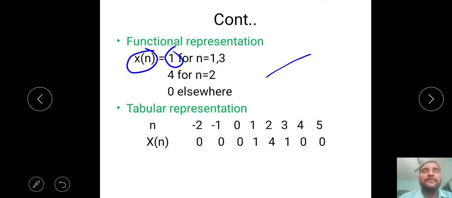One is n, another one is x of n. At n position, what is the amplitude? That means at n is equal to minus 2, what is its amplitude? At n is equal to 0, what is its amplitude? At n is equal to 1, what is its amplitude? At n is equal to 2, like this.